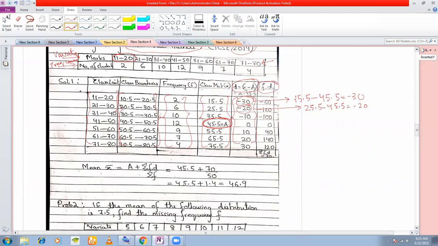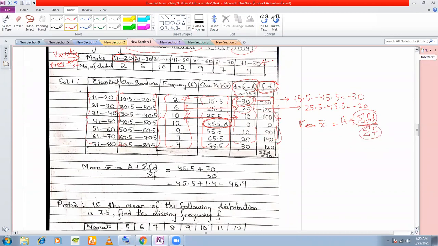So we are multiplying the frequency with the deviation. These two we are multiplying. These two we are multiplying. Okay, fine. So once you have multiplied and created the column for fd, add it up, because you know the formula for the deviation method is a plus summation fd divided by summation f. So summation fd you get by adding up this column.